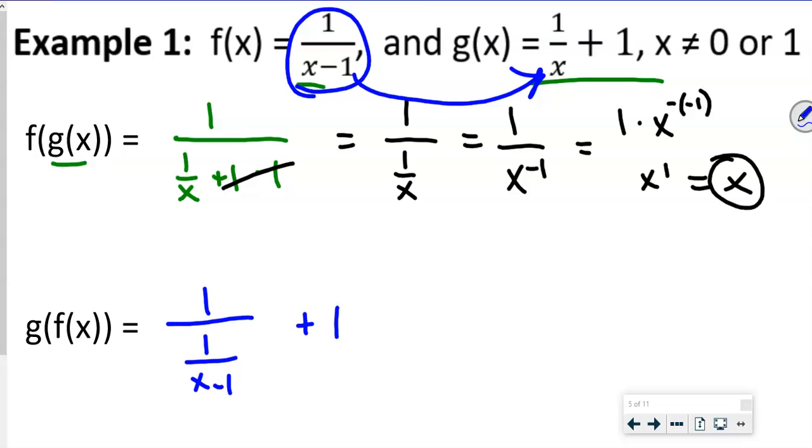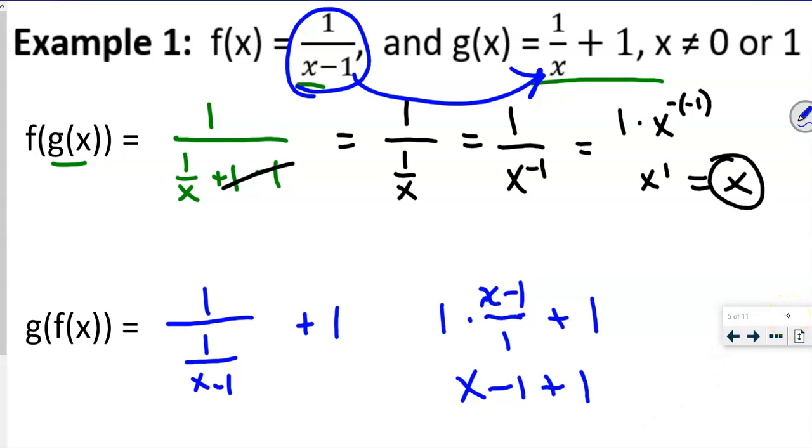Okay, so if you remember, we keep, change, flip, right? So we're going to keep our top, change the bottom, and multiply. So that's going to be x minus 1, so we're going to put the bottom on the top and the top on the bottom. So anything over 1 is 1, right? And anything times 1 is what we had. And then we're going to add 1 to that. So that's going to be x minus 1 plus 1. So what's our answer? It's going to be x again. So we have to check it both ways because sometimes it'll work one way but won't work the other. So because we got x for both of these, then we can prove that these are inverses of each other.